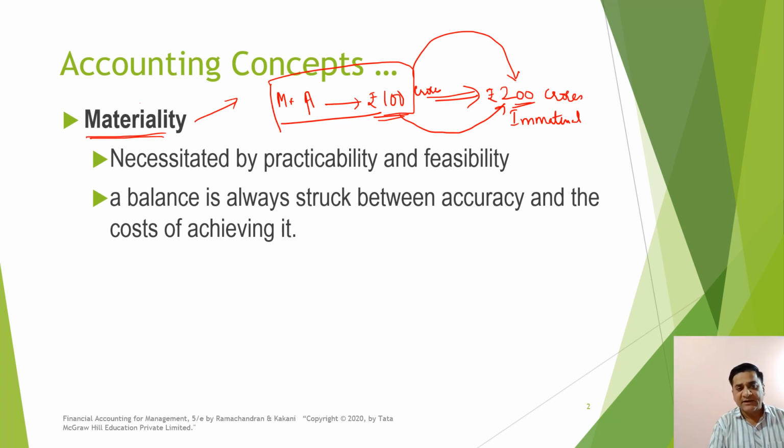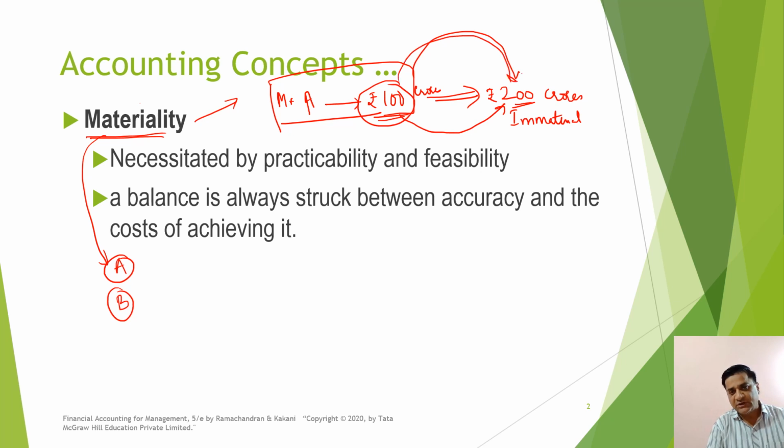So what is material for one organization may not be material for another. Something which is material for company A need not be material for company B. So the accountant would see whether a particular transaction needs to be shown separately or not, and how to find out whether a transaction is material enough to be disclosed. We will see the volume of this transaction in comparison to the total turnover or total volume of that business. If it's of very little amount, then we need not show it separately.